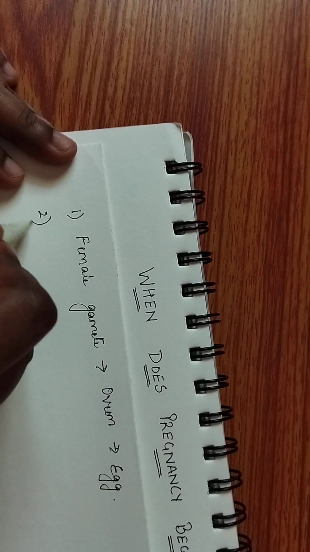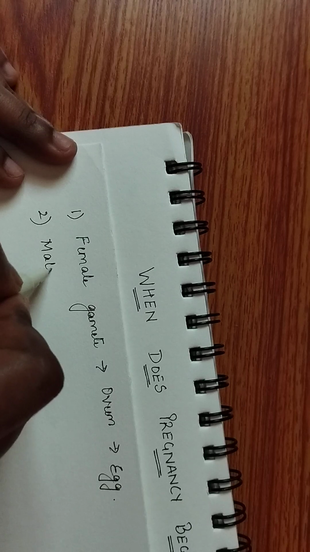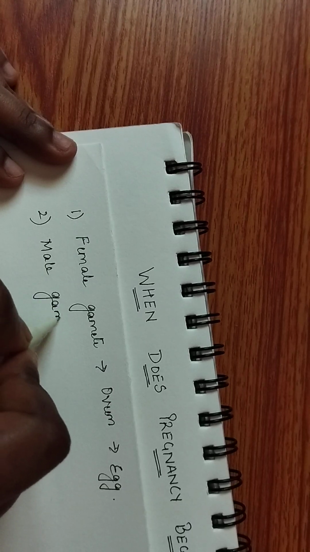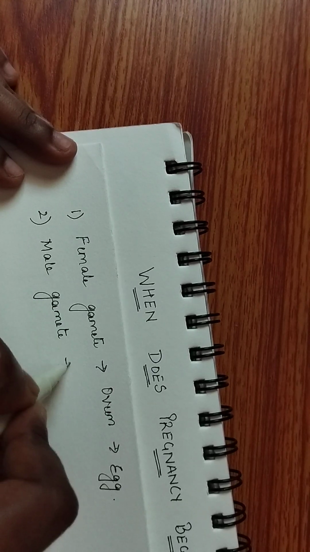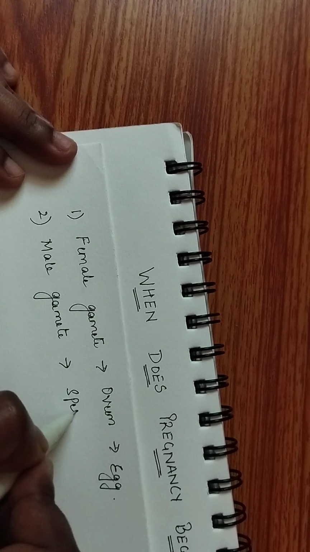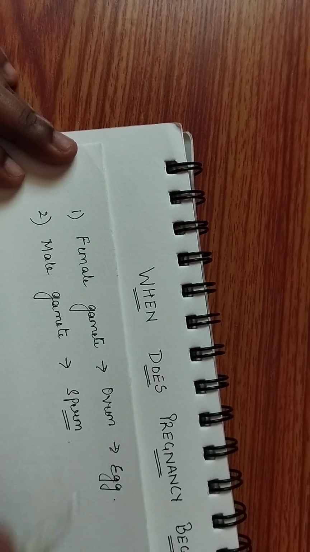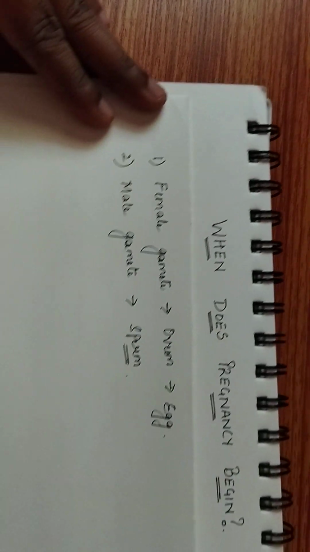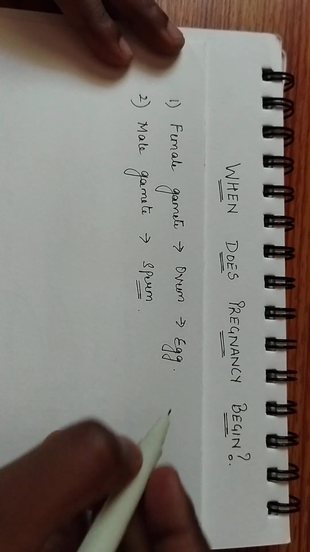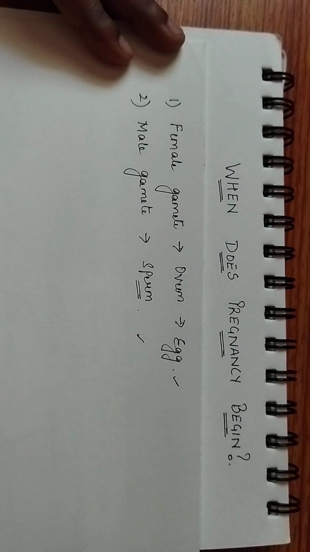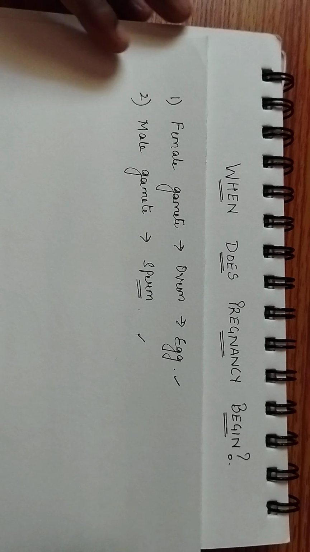And the second important thing is your male gamete, right? And male gamete is your sperm. So how do these two entities meet? Let's understand that.